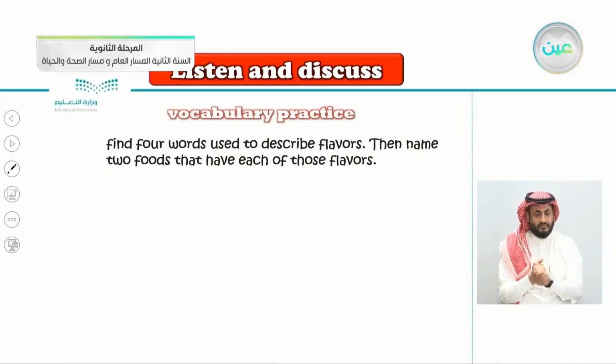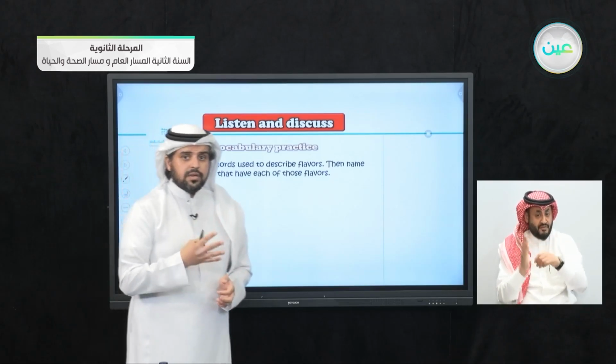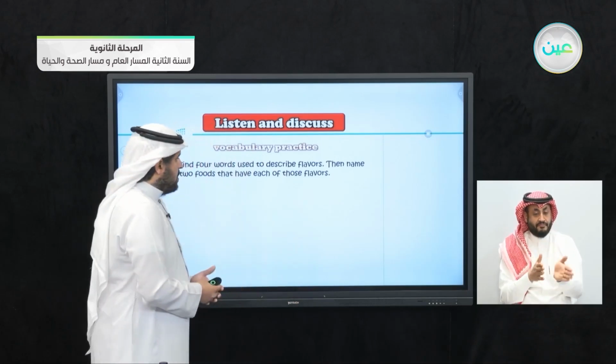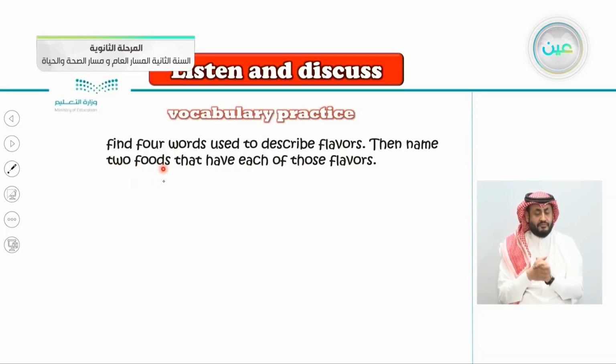So before we answer the true or false, here is some vocabulary practice for you. Find four words used to describe flavors, then name the two foods that have each of those flavors. Try to come up from the article with four words that are used to describe a flavor. Then name two foods or more that have each of those flavors.